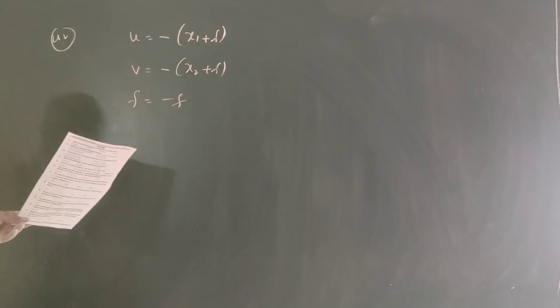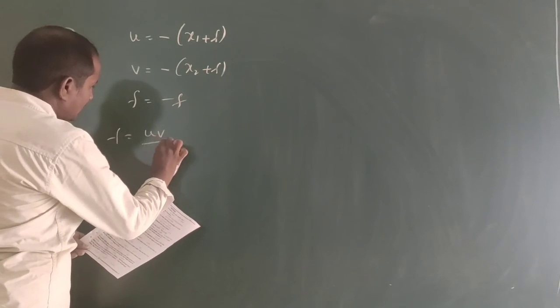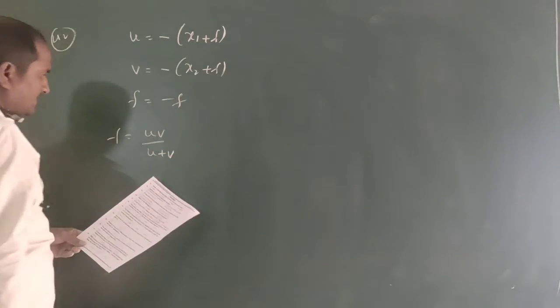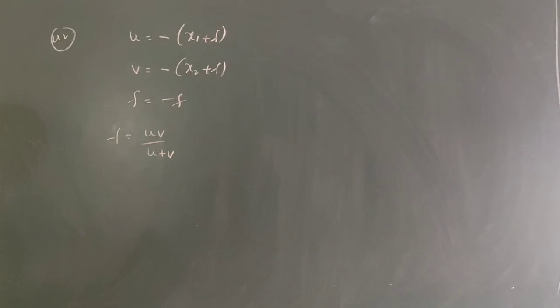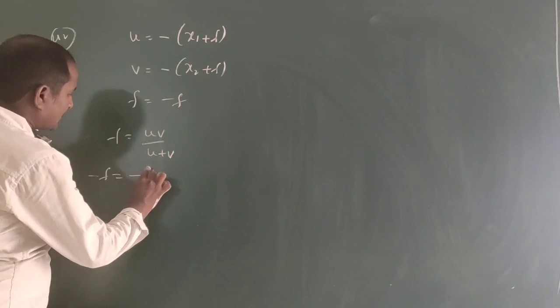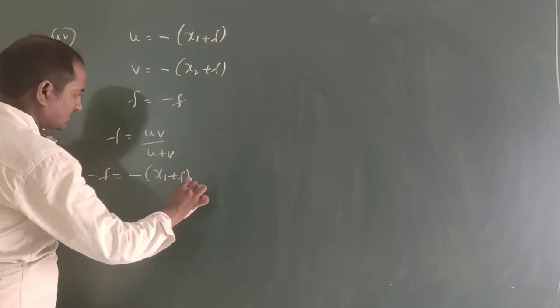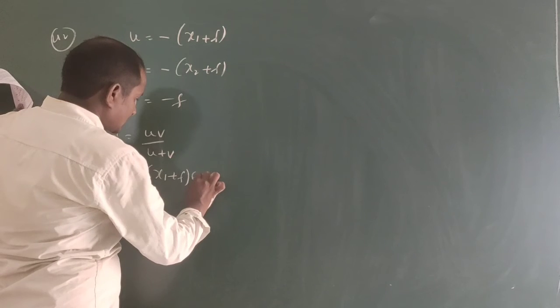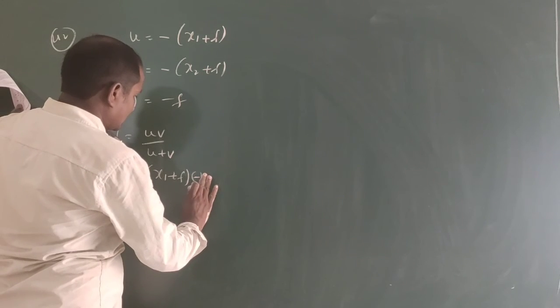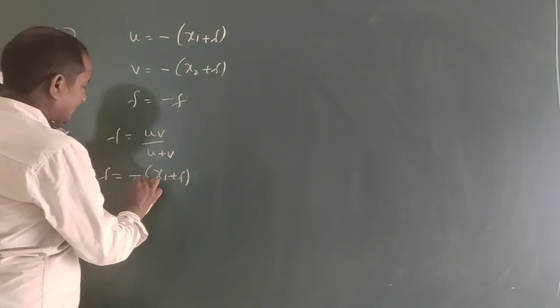Okay, so we know that f equal to uv by u plus v. Here focal length equal to minus f, equal to minus x1 plus f into, you can take minus common.